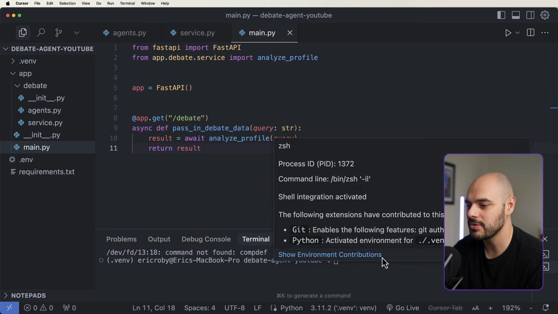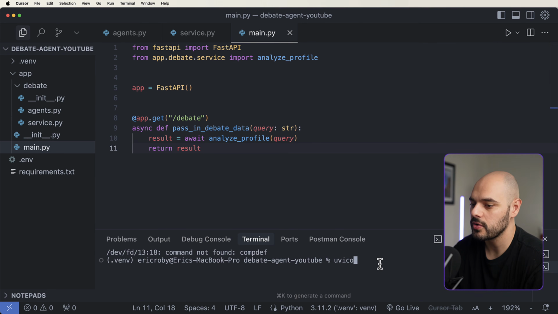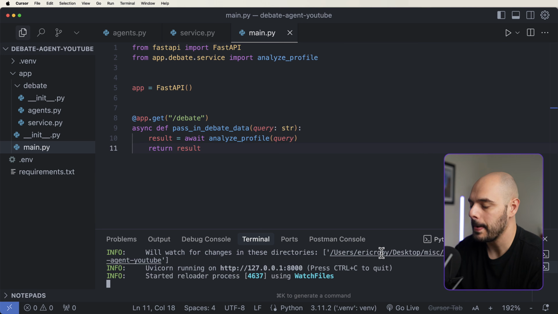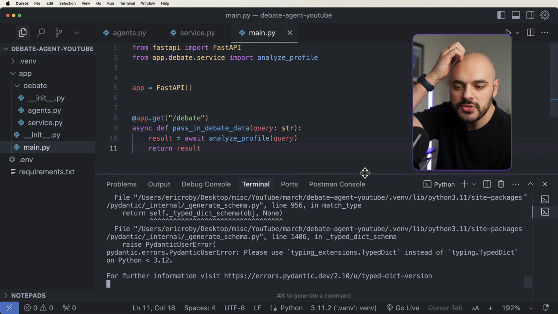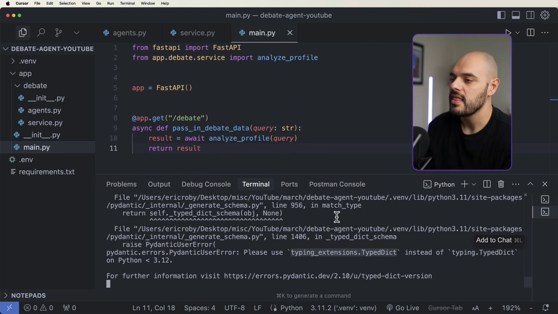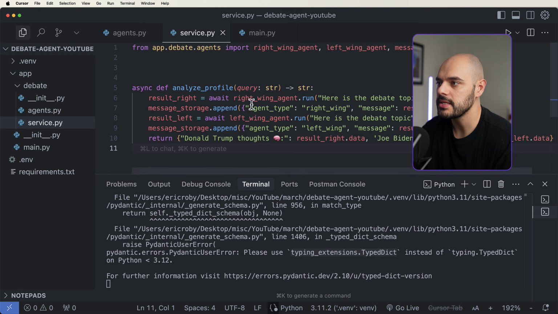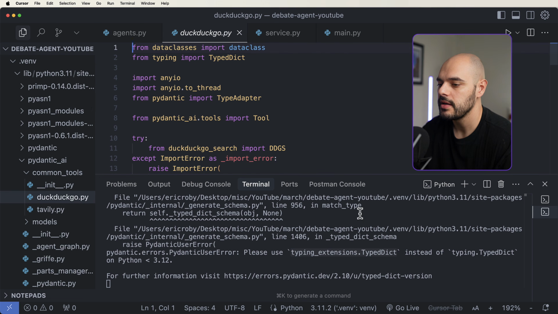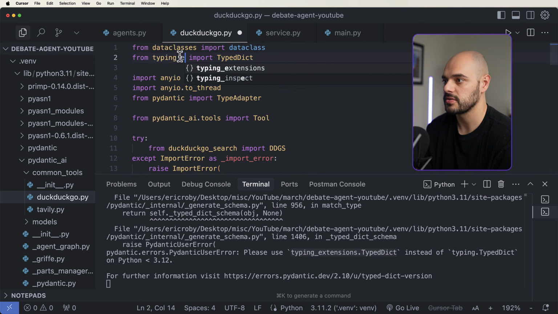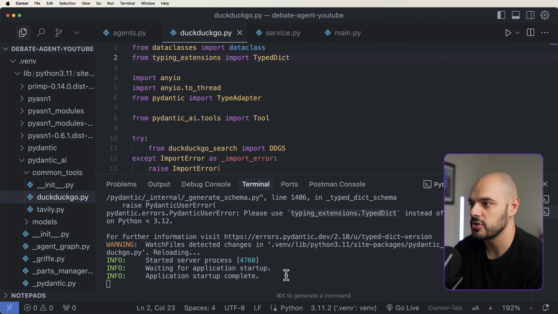If we go into our terminal and we say uvicorn app.main app-reload, we can see that it's starting up. Now, if you run into this error of use typing extensions for TypedDict instead of this, that is because of the DuckDuckGo. If you come in here and we go into our agents and we scroll to the top and we open up our DuckDuckGo folder right here, it wants us to use typing extensions. So right here, we can just say _extensions, save that, and it should all work.